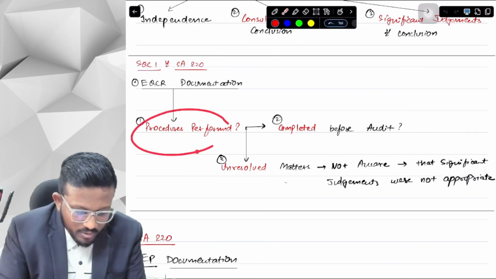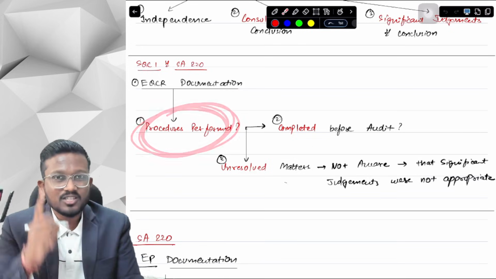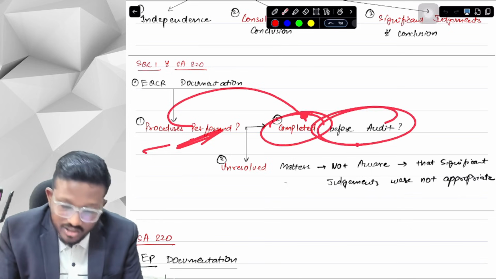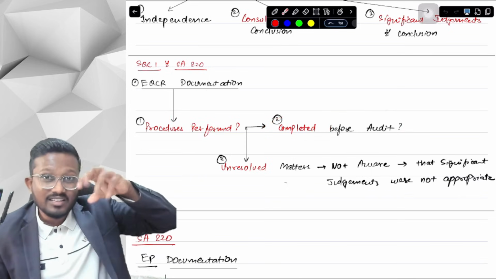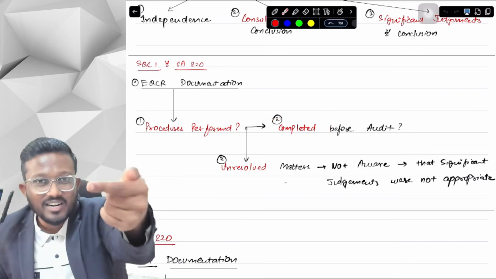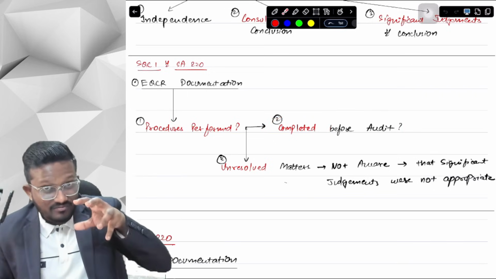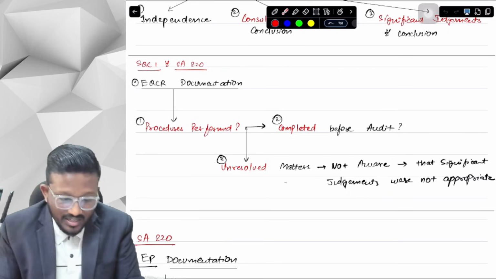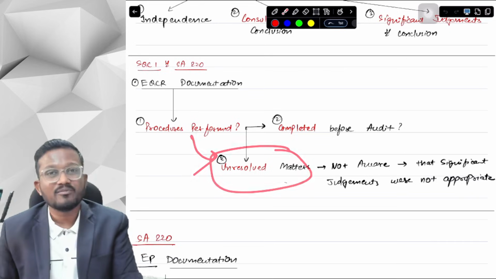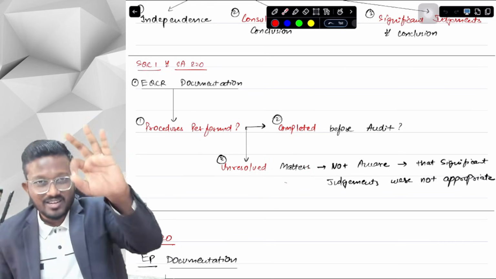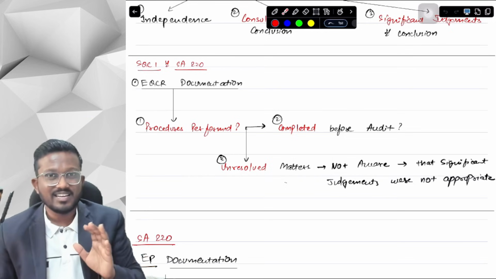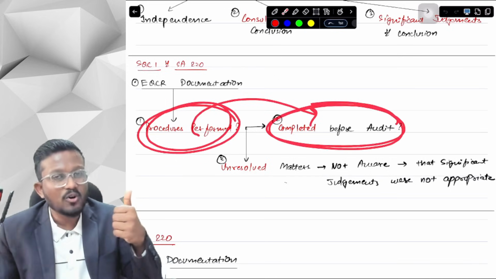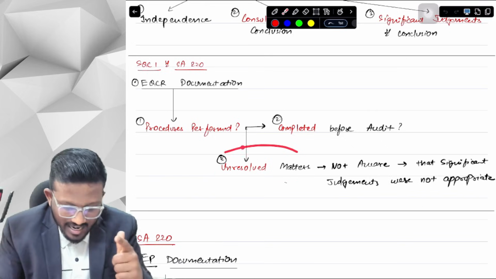First of all, what procedures we have performed. Have we completed our procedures before the audit report? Since we told that only after the completion of EQCR, the audit report can be dated. So were we able to complete our procedures before the date of auditor's report? And third, whether we find any unresolved matters or not after performing our procedures. So three points we have to document as an EQCR. First of all, what procedures we have performed, were the procedures completed before the audit report, and were we able to identify any unresolved matter or not?